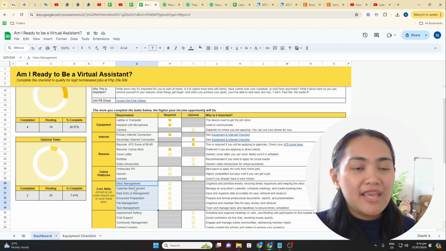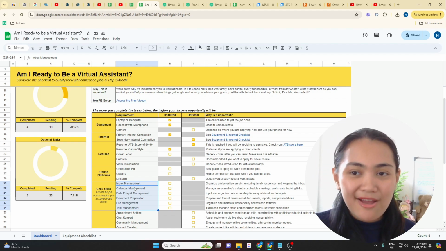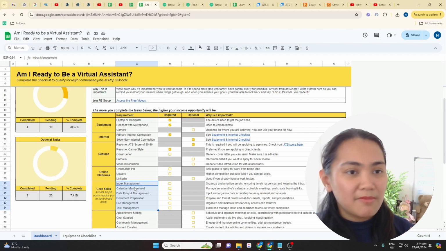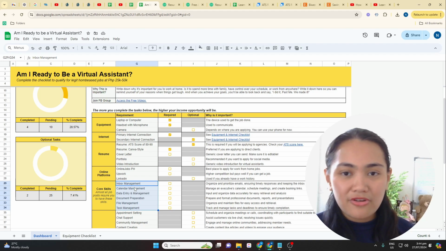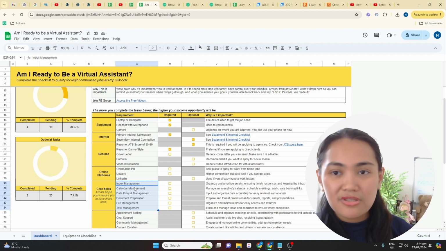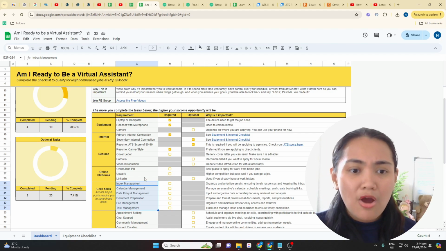6 things. If you don't have experience, you could, number 1, offer your services at a discounted rate or for free for 1 week or maybe 2 weeks or maybe 1 month, choice nyo yan. So that kahit papano meron kayong malagay dun sa resume ninyo. So you can maybe reach out to a local business, offer your service, or maybe to a company in the US and offer your service for at least just a couple of weeks para kahit papano malagay nyo siya sa resume nyo, okay?